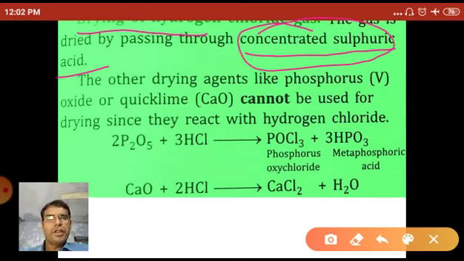Only concentrated sulfuric acid is used for the drying of the hydrogen chloride gas.